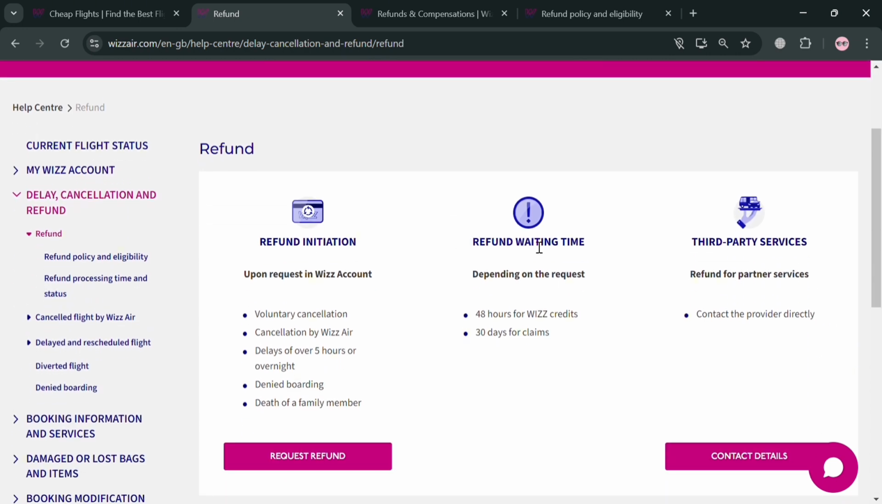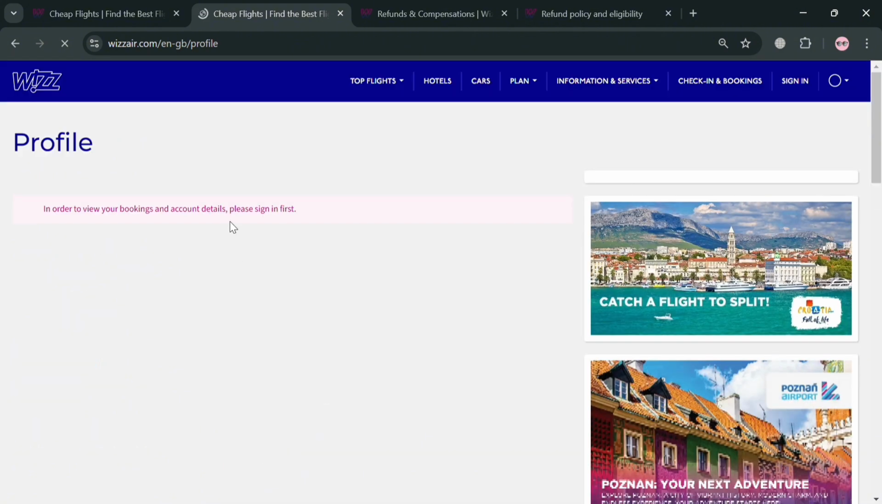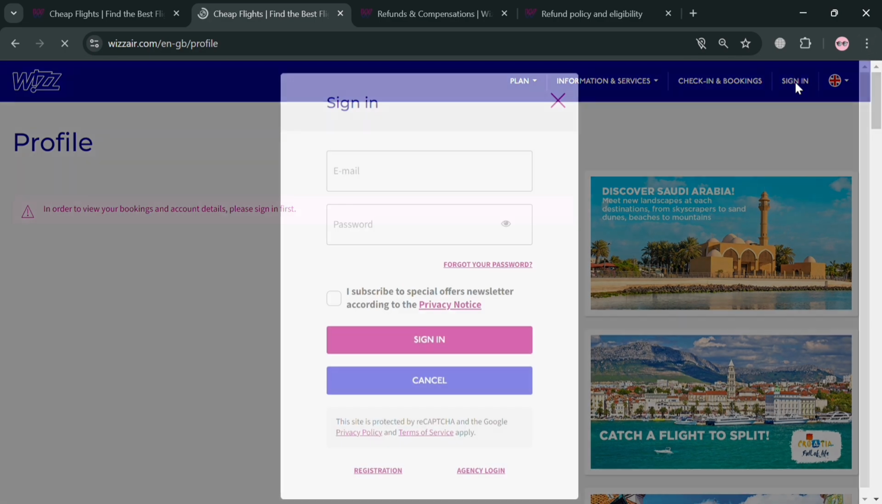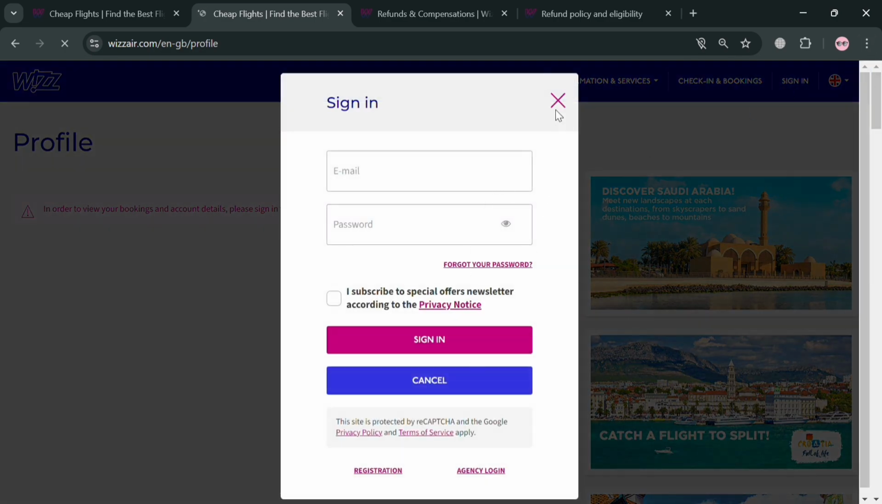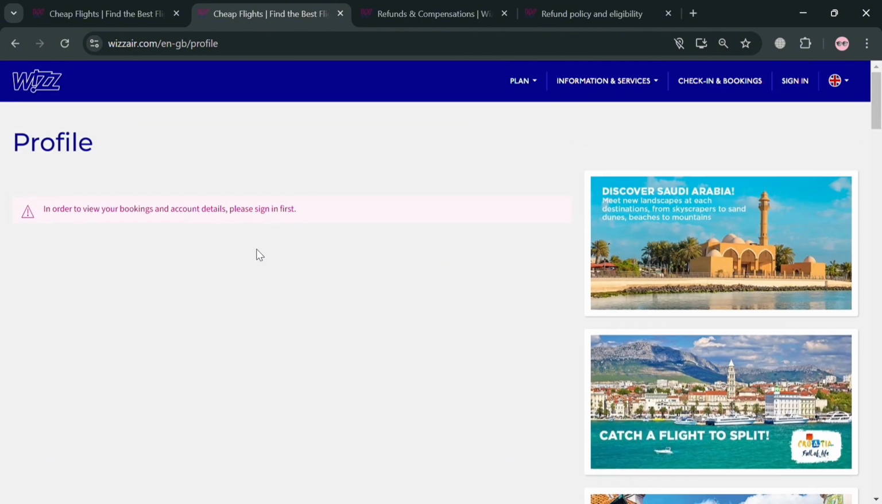For the refund initiation, you can simply request in your Wizz account. Some of the reasons here are voluntary cancellation by Wizz Air, delays of over 5 hours or overnight, denied boarding, or even death of a family member. By clicking this request refund button below, you'll be directed to this page. However, you should see on your profile on your Wizz Air account some of the forms that you need to fill out in order to request a refund. But again, you also need to sign in to this account in order to do so.